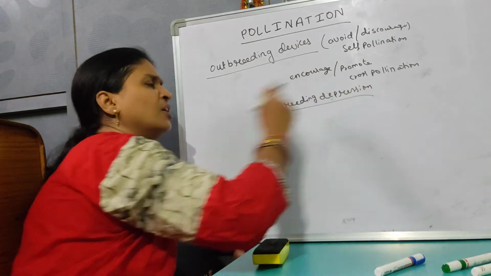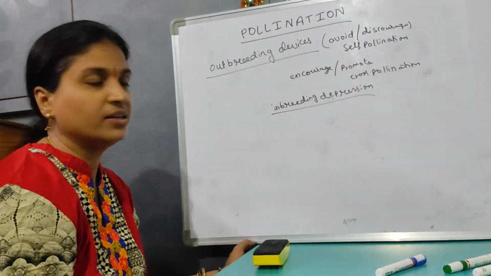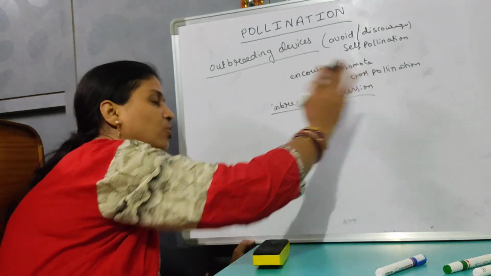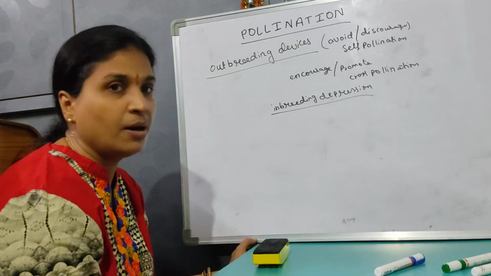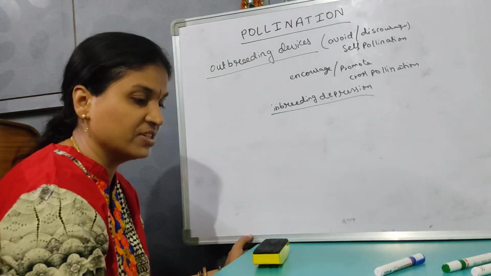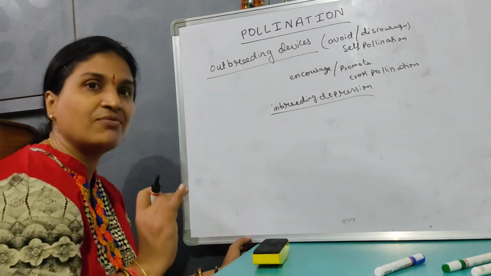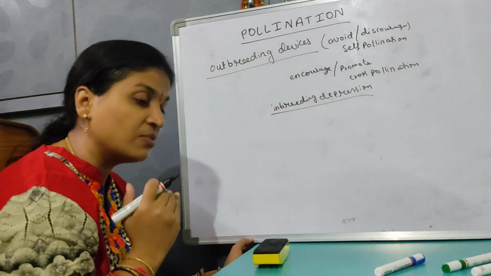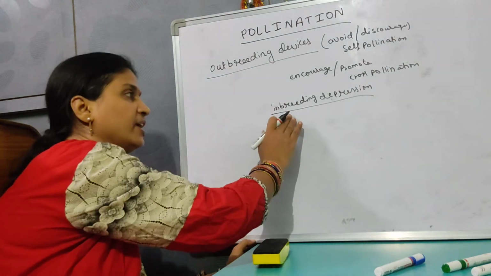What happens? Continuous self-pollination will result in inbreeding depression. This shouldn't occur. That's why cross-pollination should occur. The majority of flowering plants produce bisexual flowers, hermaphrodite flowers, and the pollen grains are likely to come in contact with the stigma of the same flower. So what happens? Self-pollination occurs. So this continuous self-pollination results in inbreeding depression.